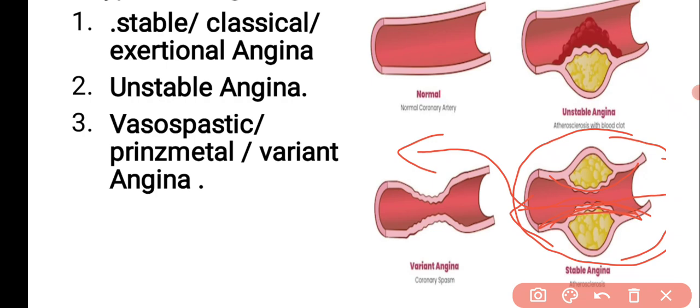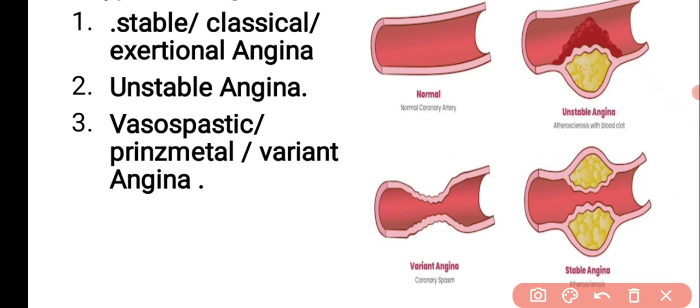Okay, in the case of unstable angina, there is no fixed atherosclerotic plaque. What do you mean by not a fixed atherosclerotic plaque? It contains a thin fibrous cap, which is more likely to be ruptured. When it ruptures, it can attract the platelets, followed by fibrin deposition, which increases the obstruction within the coronary blood vessel. The obstruction may become 90% or more.